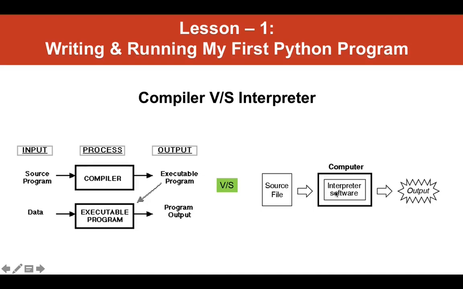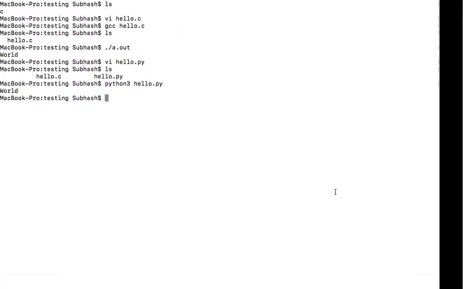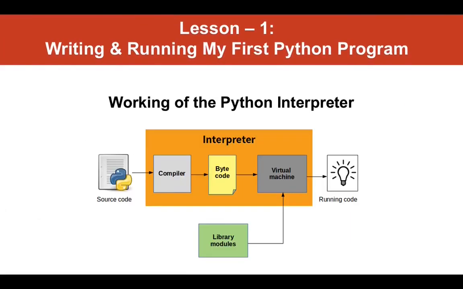Now, let us understand how the Python interpreter works. Please note that we have several implementations of the Python interpreter. I mean, different companies or different vendors implement the Python interpreter in very different ways. But I have tried to give you an idea of the Python interpreter working on a generic level. Okay, having said that, let me explain.